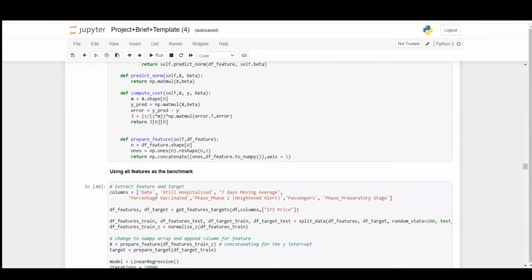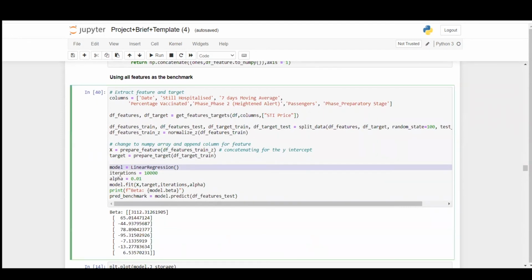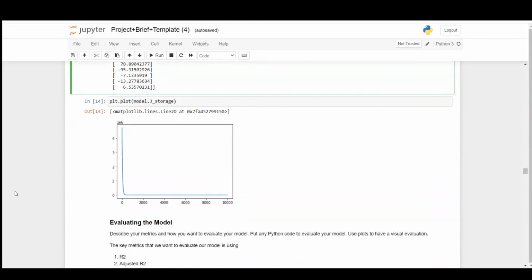So we can see this in action over here, where we are using all factors as a benchmark. Over here is what we did in class, but over here we start by creating a linear regression instance, and then we fit the different variables, and you just need to predict and print the data as well. So this is a much improved version of our code in class.